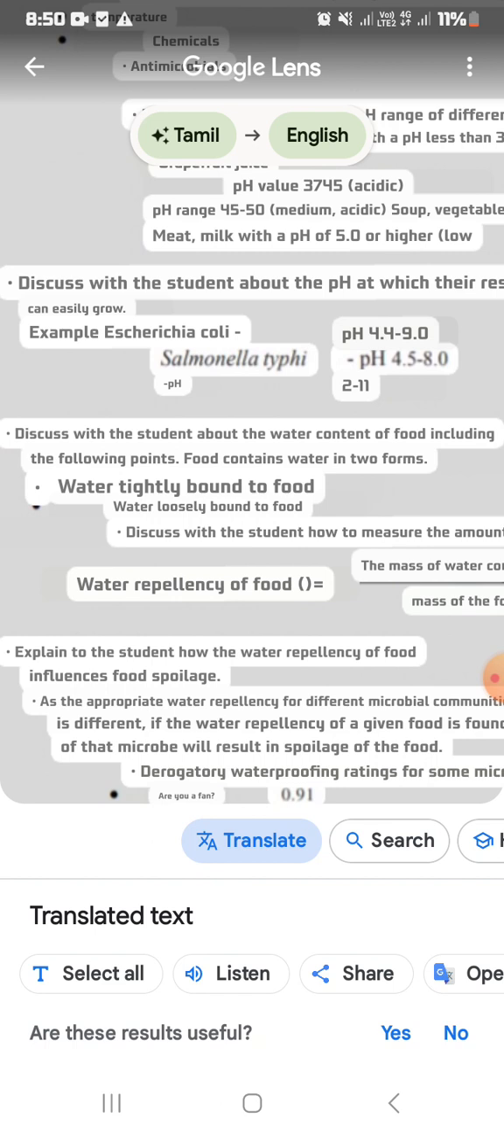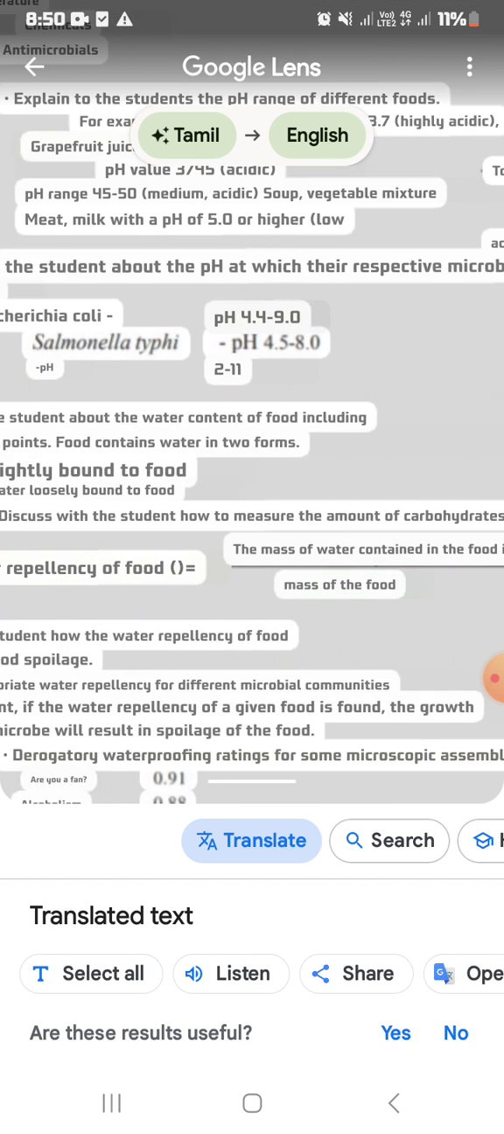The fourth question is, the mass of the rice is 10,000 gram, and the mass of the water contained in the rice is 8 gram. So solve and get the water repellency of food.